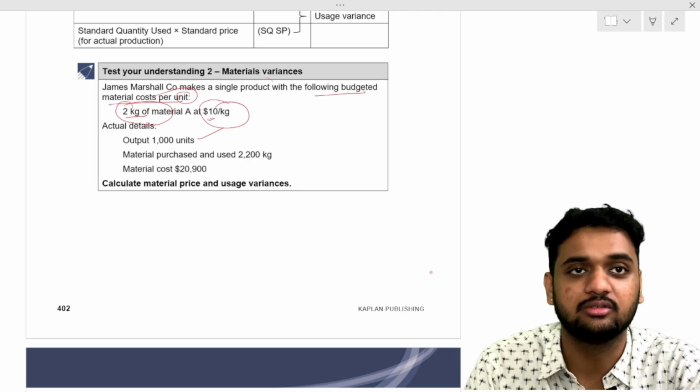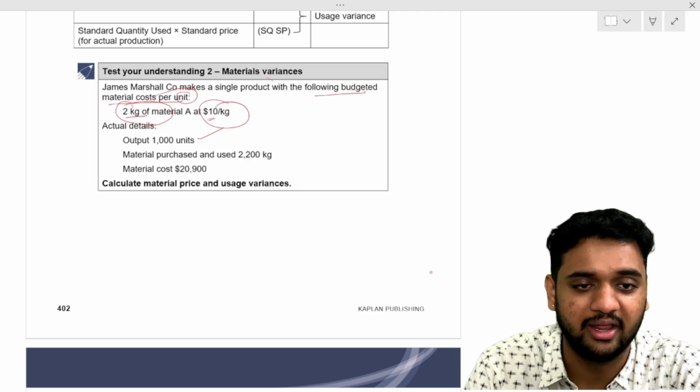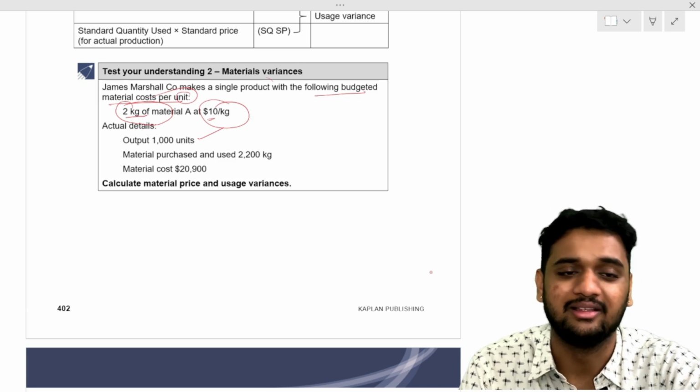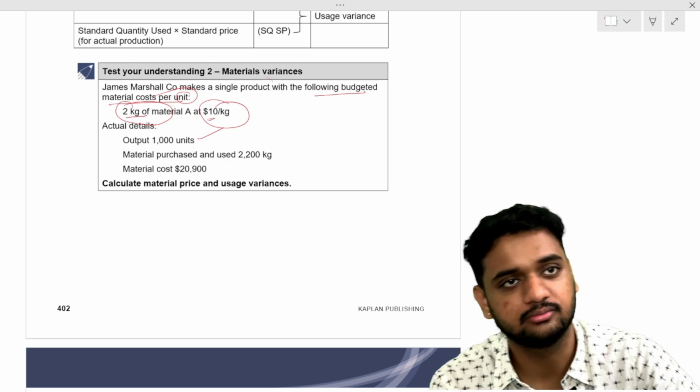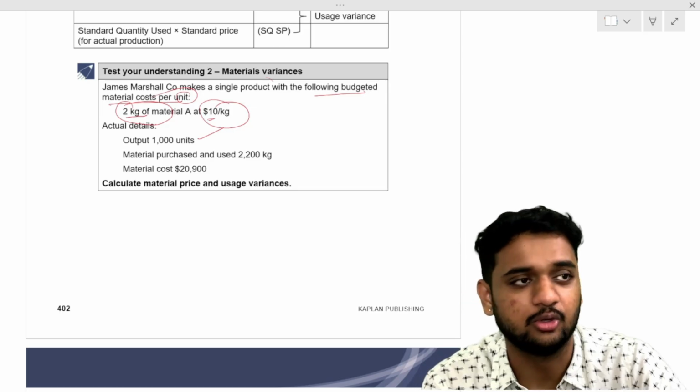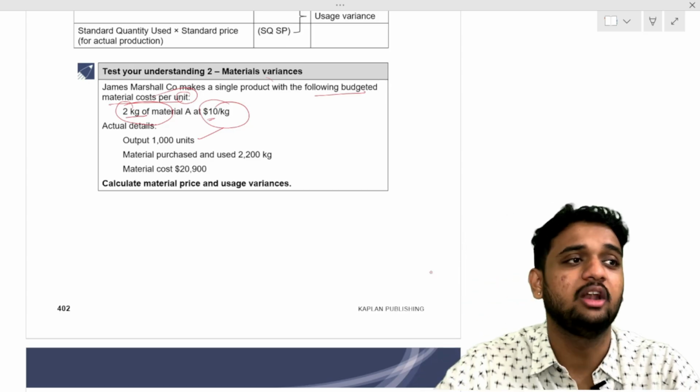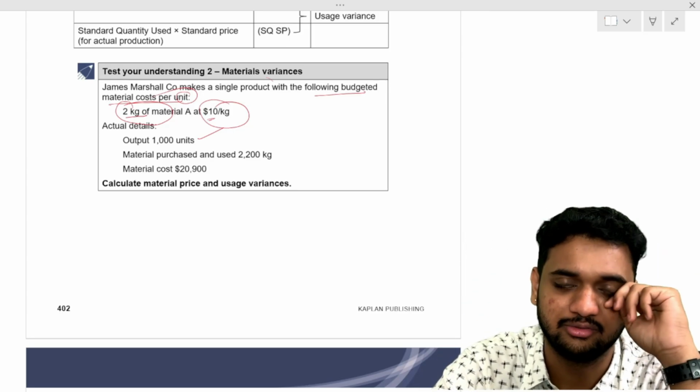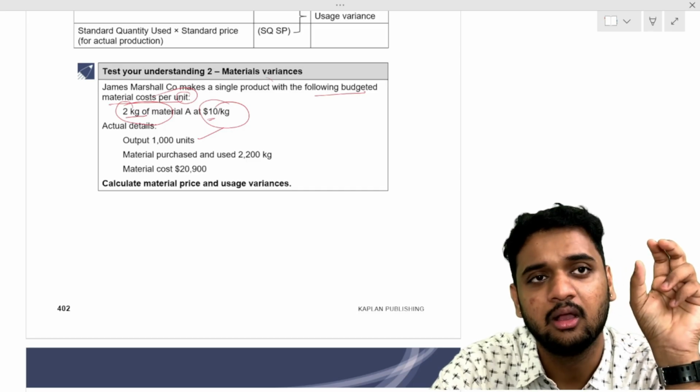Actual material used, that is our actual quantity. 2200 kg is the actual quantity. Always the actual quantity, mostly they will give it in the question. So before doing anything, listen to me first. Analyze what we'll analyze from this.